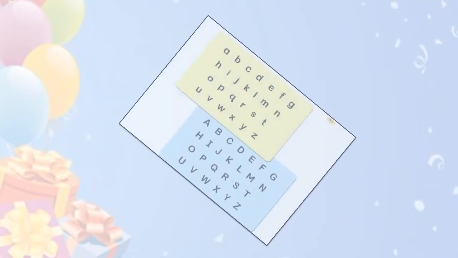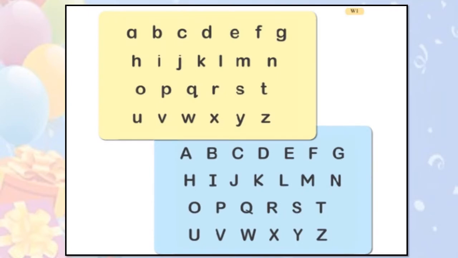Now this is an activity but very interesting too. You can see there are small letters and big letters. You are very familiar with these letters. Now you will say, "Teacher, we know all these letters. We have learned these letters."